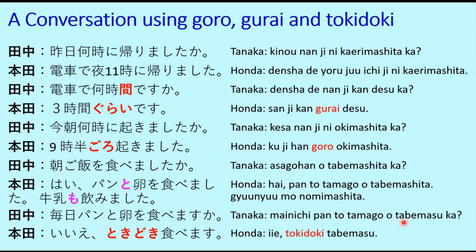It cannot be past tense since it is mentioning daily. So it will be tabemasu ka. And Honda-san says, Ie, tokidoki tabemasu. No, I eat sometimes. That means Honda-san doesn't eat bread and eggs every day, but he eats them sometimes. So this is what is discussed between Tanaka-san and Honda-san.